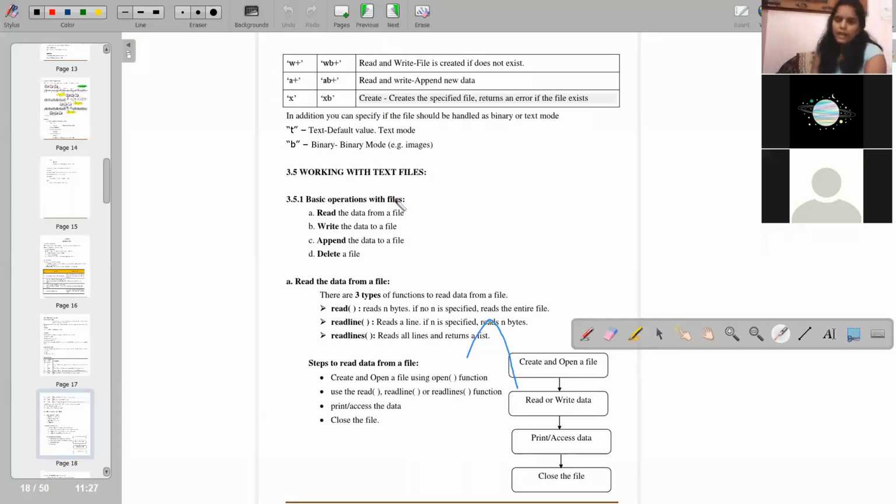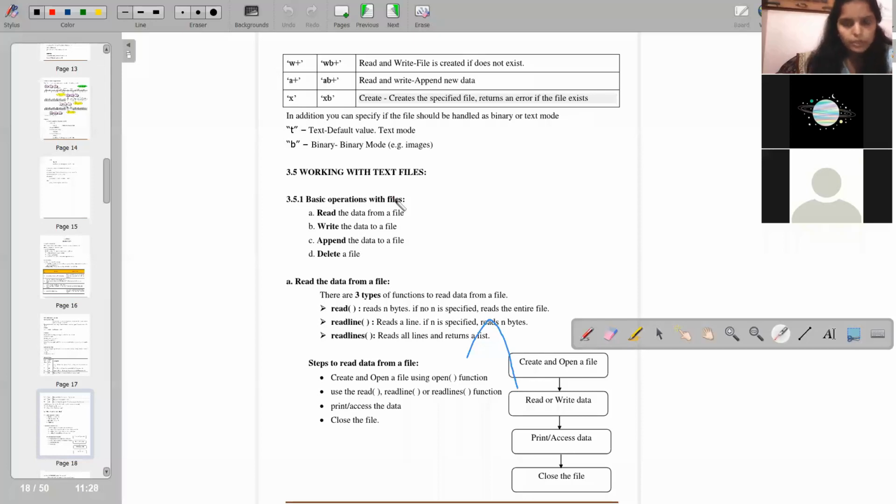You can read the file, and if you want to write something in the file, you can write to the file. You can append data into a file, and you can delete data from a file. Okay, so, reading data from a file: there are three types of function to read data from a file. First is read, only read.